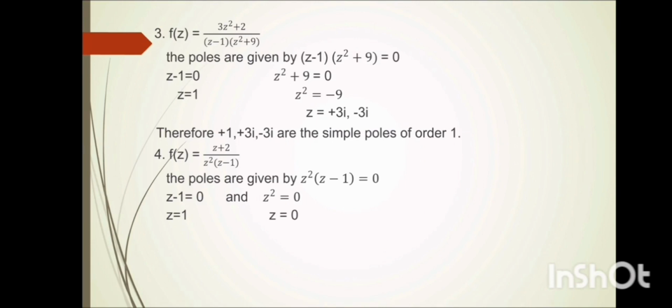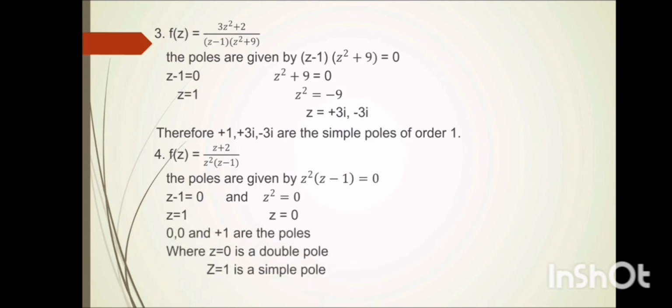Now let us consider the fourth example. f(z) = (z + 2)/(z^2 (z - 1)). The poles are given by z^2 (z - 1) = 0, so z - 1 = 0 and z^2 = 0. Therefore, the values of z are 1 and 0. So 0, 0 and 1 are the poles, where z = 0 is a double pole while z = 1 is a simple pole.